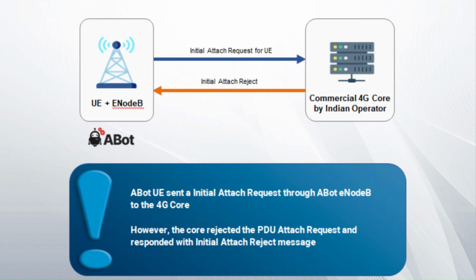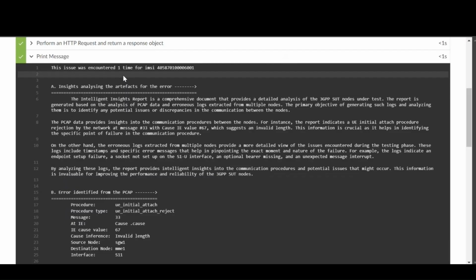Let's analyze this 4G case of initial attach rejection. Here, eNode B had sent an initial attach request to MME. MME, instead of accepting the request, responded back with an attach reject. We have finally consolidated the insights. Now let's go through them.